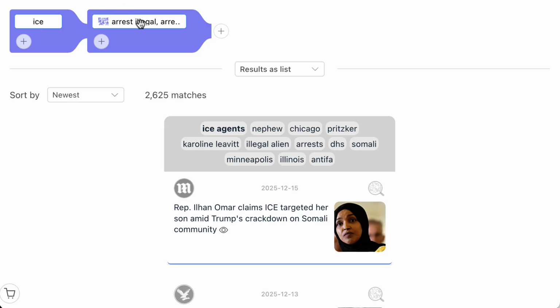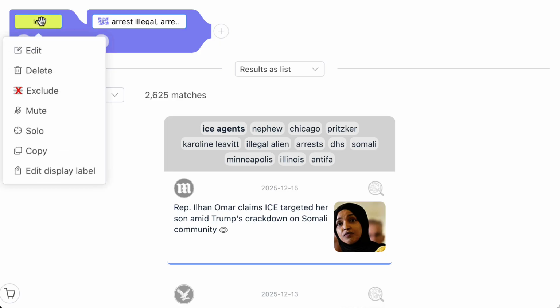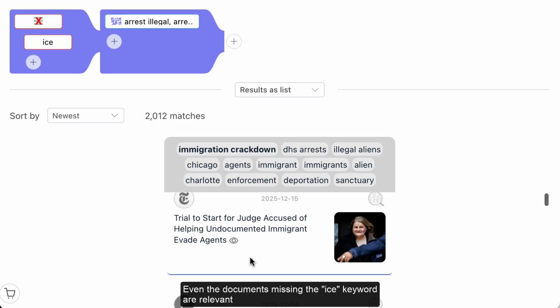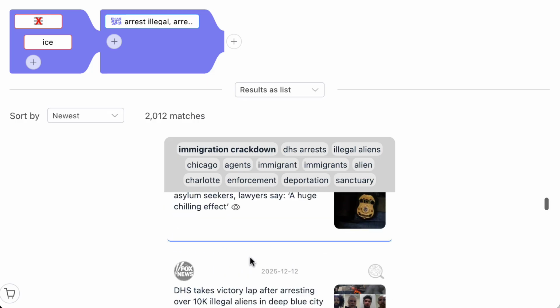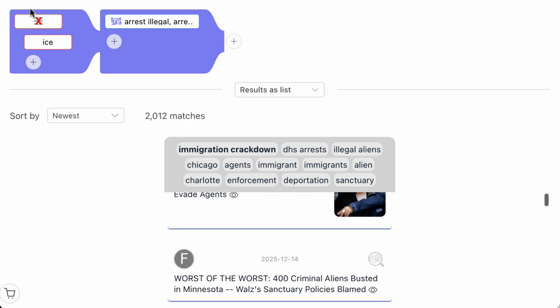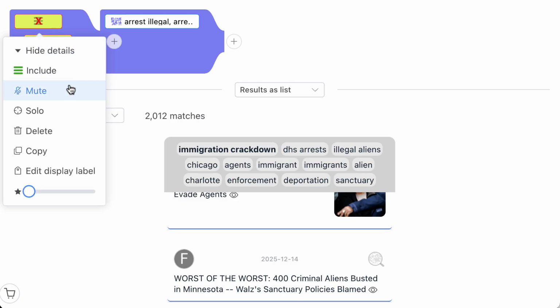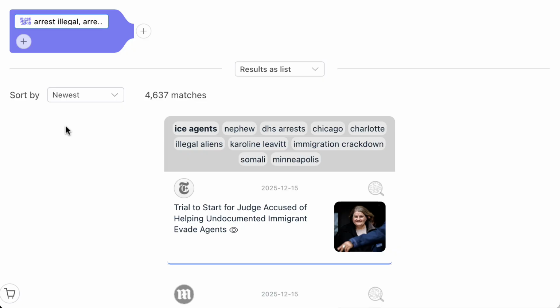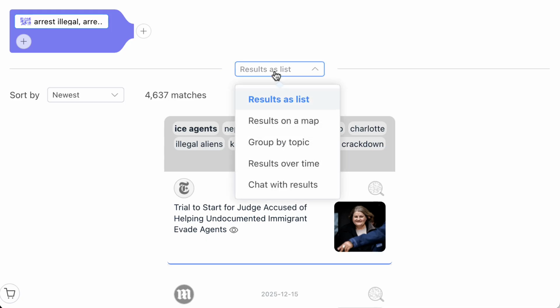And the basis of how this matches doesn't rely on keywords. So if I take away the word ice and exclude all the documents that contain the word ice in it, we can see that it's also matching other key phrases like immigration crackdown, deportation, all that kind of stuff. So we can actually get rid of our keyword-based matching and rely on this area-based, location-based query code to find stuff that's nearby and close in meaning.